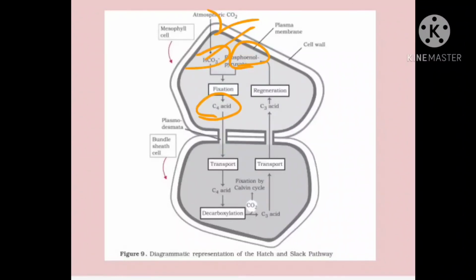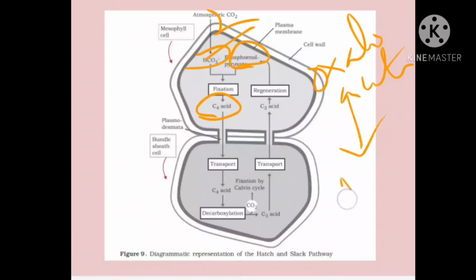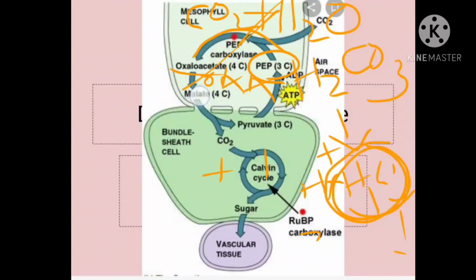So C4 acid is what? That is oxaloacetic acid. So like that, oxaloacetic acid is formed. This oxaloacetic acid is converted into malic acid. Where is it taking place? In the mesophyll cell. So it is converted into what? It is converted into malic acid or malate.